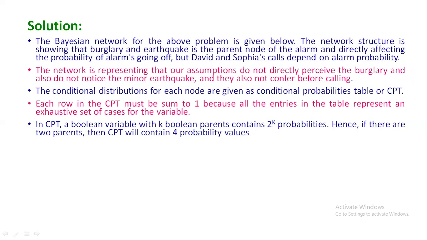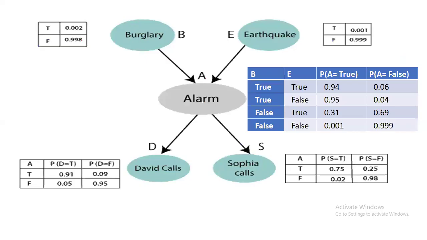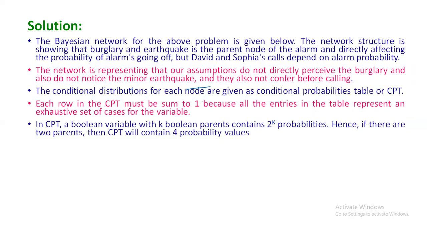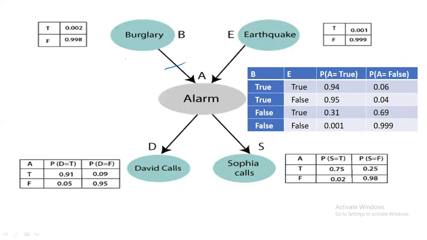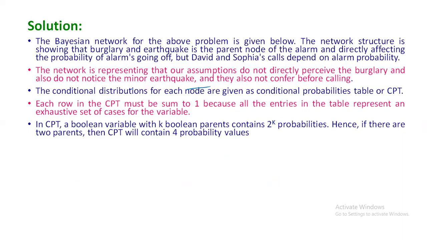This is the Bayesian network structure, and it shows burglary and earthquake. These two nodes we call the parent nodes of the alarm.